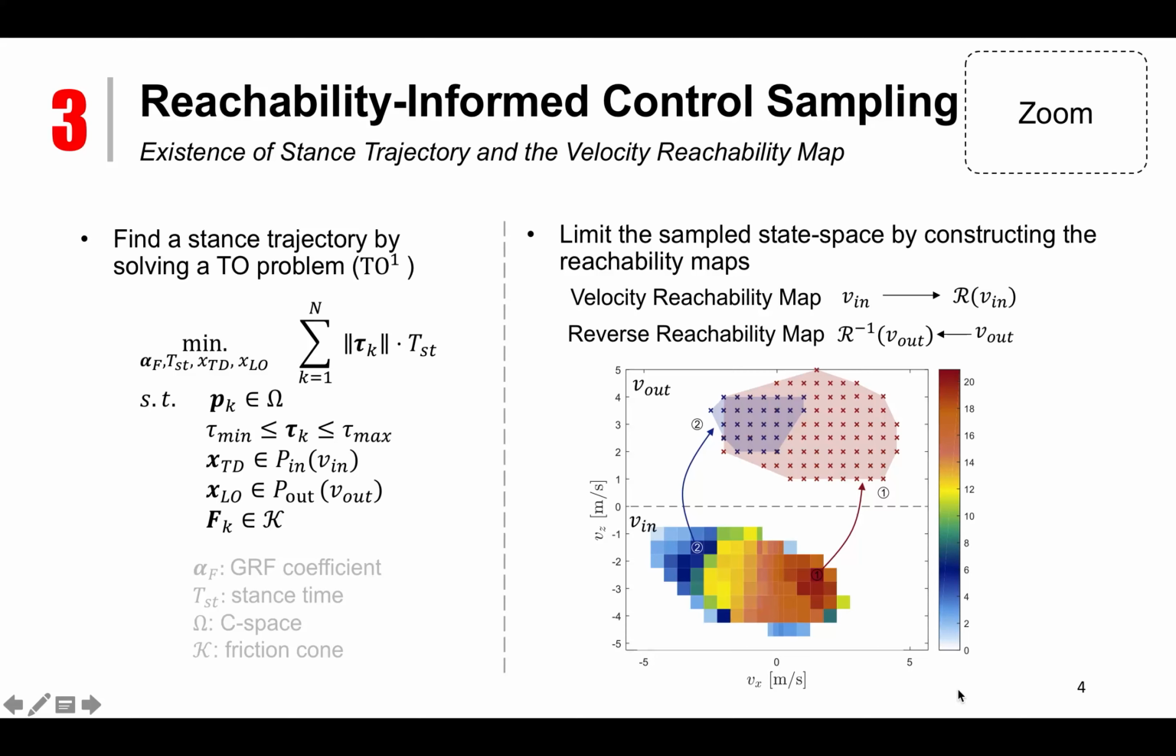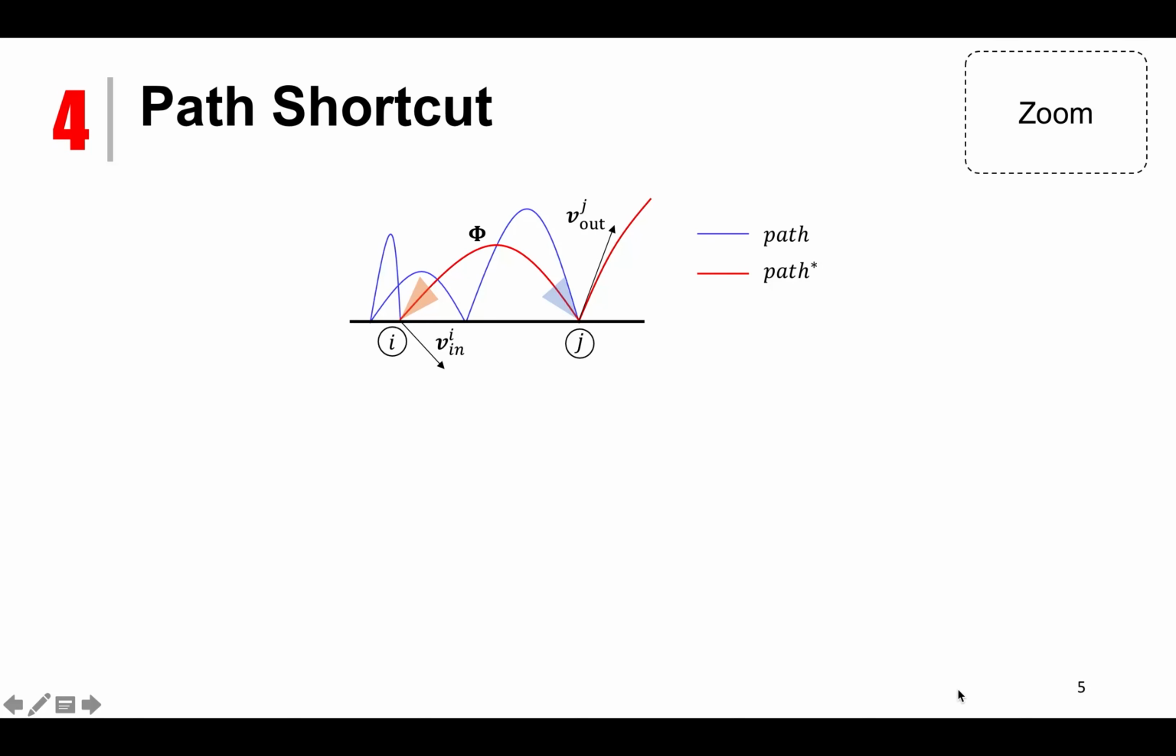The utilization of the velocity reachability map is referred to as reachability-informed control sampling. By using this method, we can construct the rapidly exploring random tree until the goal region has been reached. Once we have reached the goal region, a kinematic path is extracted from the tree. However, the original path may involve many redundant jumps, which is not efficient. In order to reduce the number of redundant jumps and therefore reduce the solve time for the optimization stage, here we introduce a path shortcut subroutine.